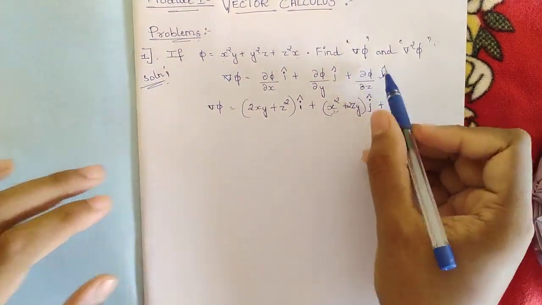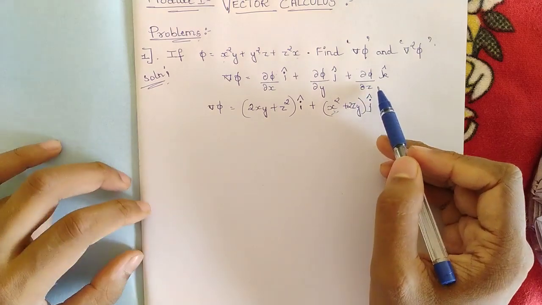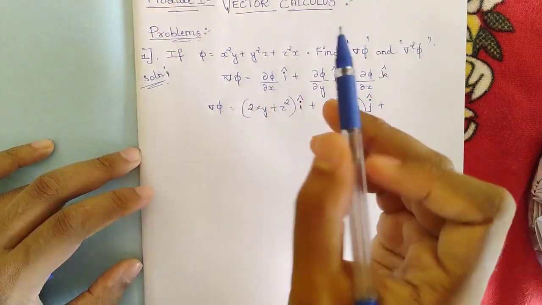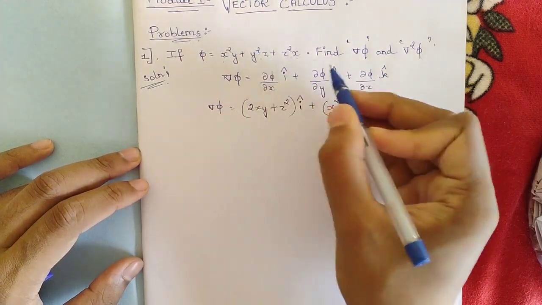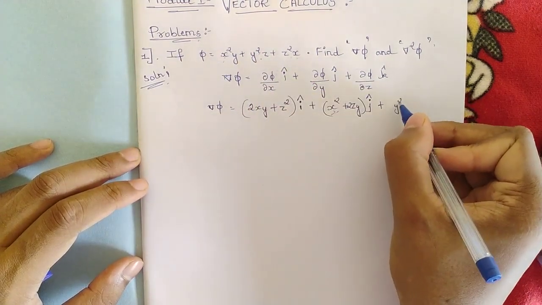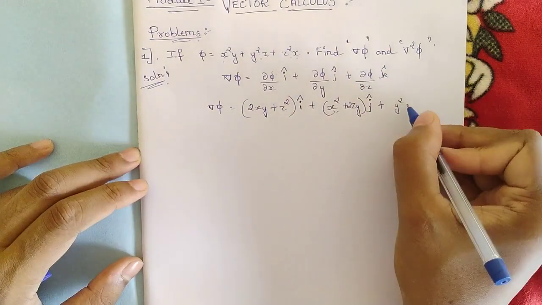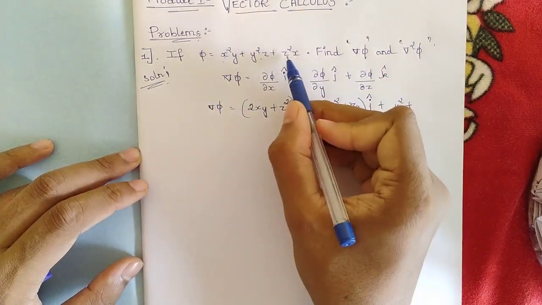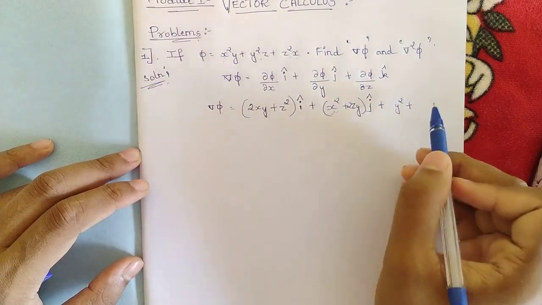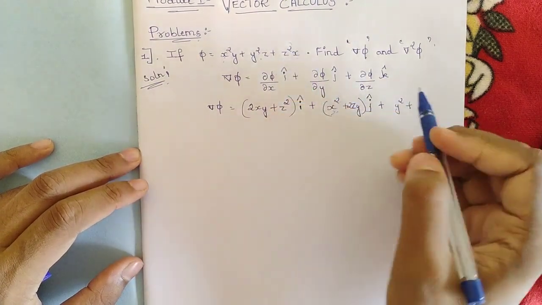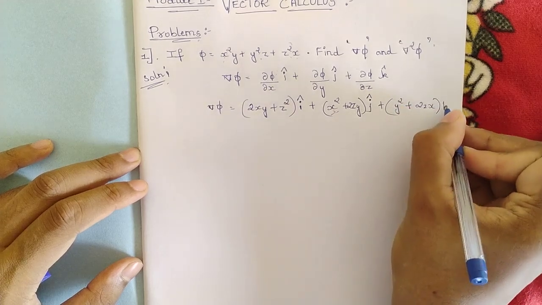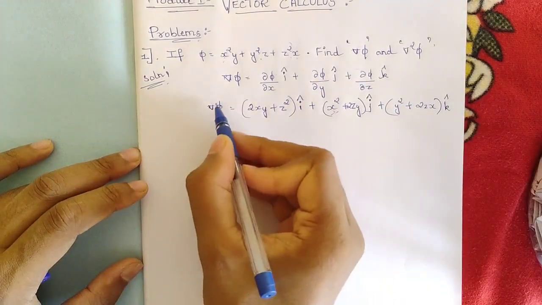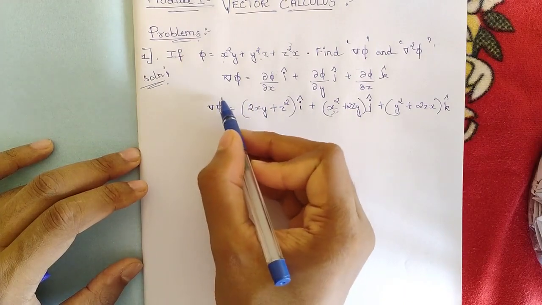Plus, the same thing with respect to z now. Where we have z terms, we have one here and here, so this is not there. In y square z, y square is kept as it is, and differentiation of z is 1. Plus z square x: x is kept as it is, and differentiation of z square is 2z, so 2zx, into k cap. So this is our answer for del phi.